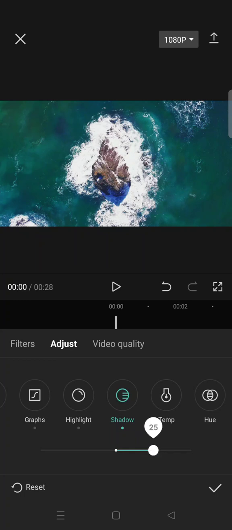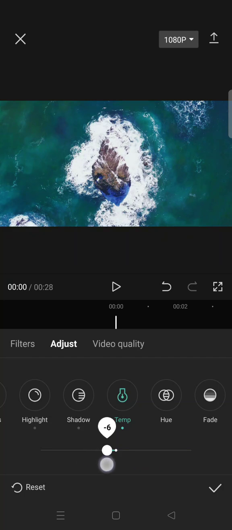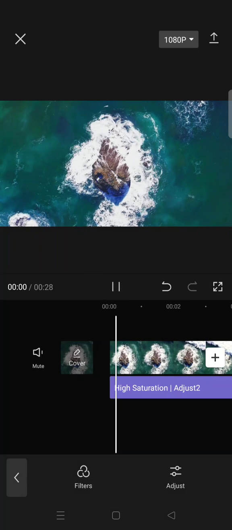If you want more blue, you can adjust the temperature by sliding like this. Okay, so that's all from me.